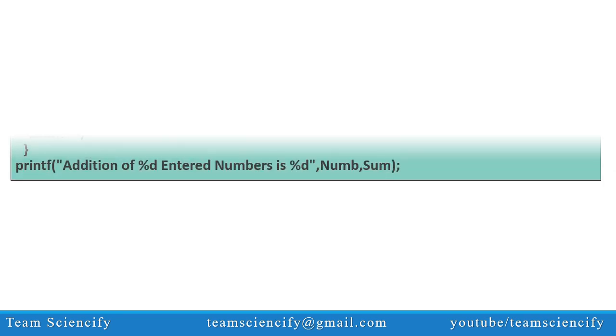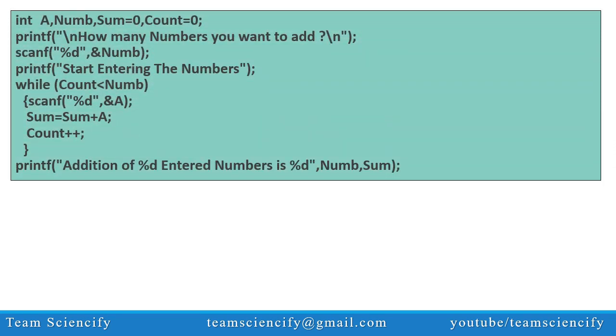Let's move on to the second example of simple while loop statement. In this second example, we have initialized 4 integer type locations with names capital A, num, sum, count. With the data type declaration, we have also initialized the values of the memory locations, that is count equal to 0 and sum equal to 0. Then we have used the printf statement to ask the user to enter the count of numbers to be added. The same number will be scanned from the memory location with name num.